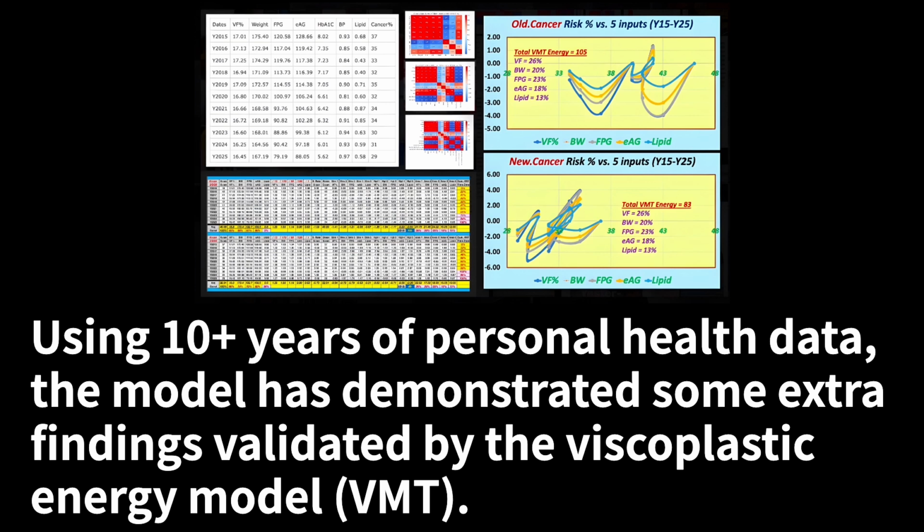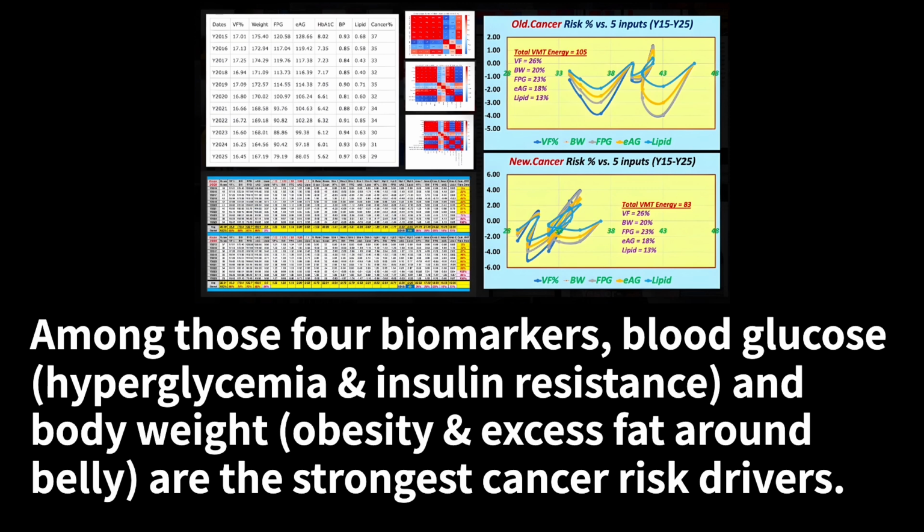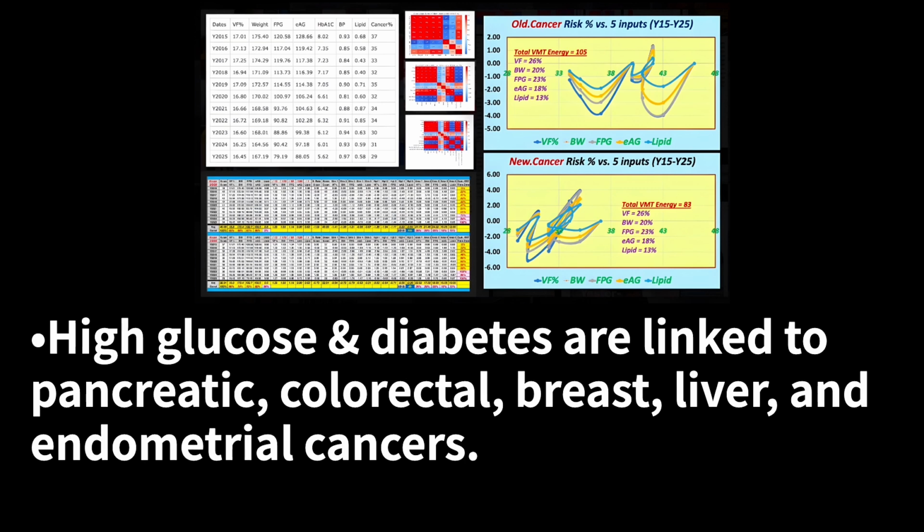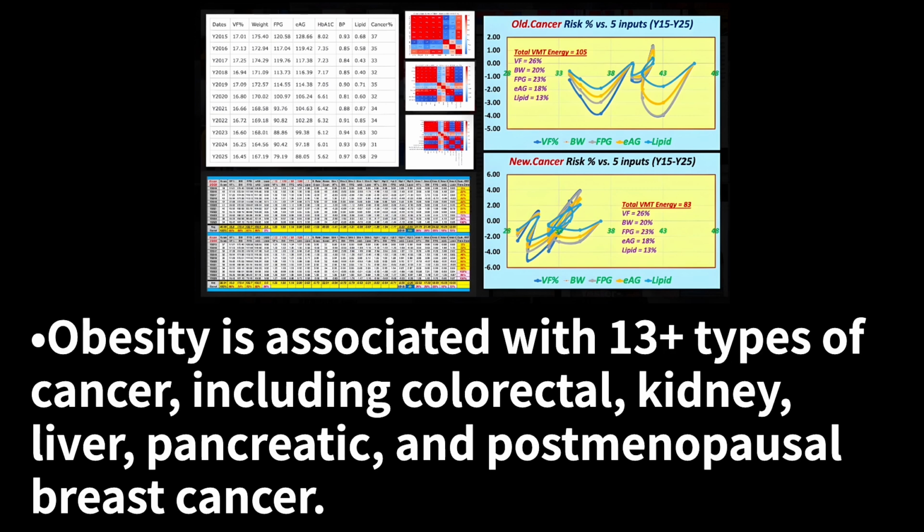Among those 4 biomarkers, blood glucose, hyperglycemia and insulin resistance, and body weight, obesity and excess fat around belly, are the strongest cancer risk drivers. High glucose and diabetes are linked to pancreatic, colorectal, breast, liver, and endometrial cancers. Obesity is associated with 13+ types of cancer, including colorectal, kidney, liver, pancreatic, and postmenopausal breast cancer.